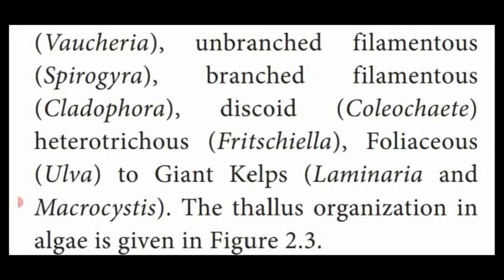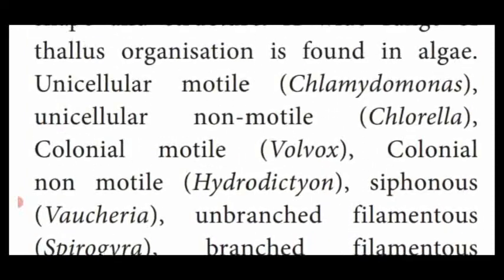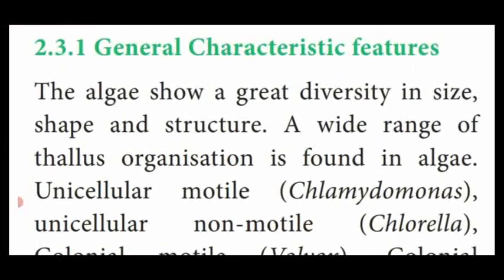But some of them show structures that are root-like, leaf-like and stem-like. This thallus is known as giant kelp. Example, Laminaria and Macrocystis. So these are the different thallus structures of algae, the first general characteristic feature of algae.